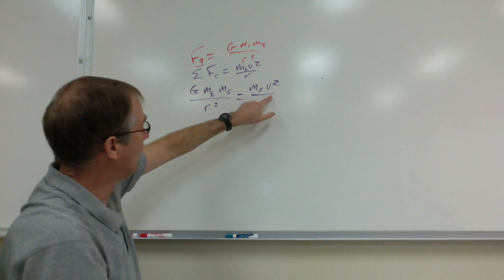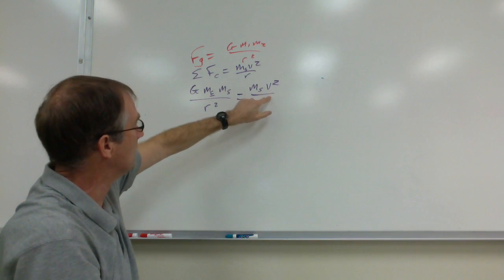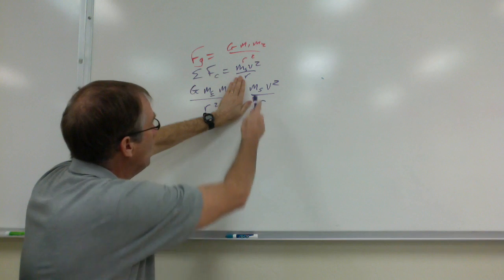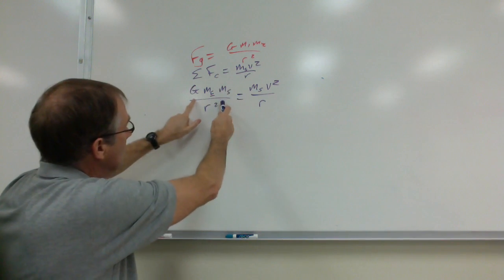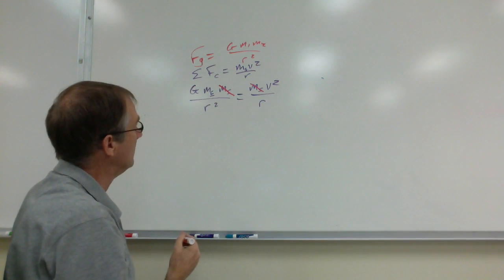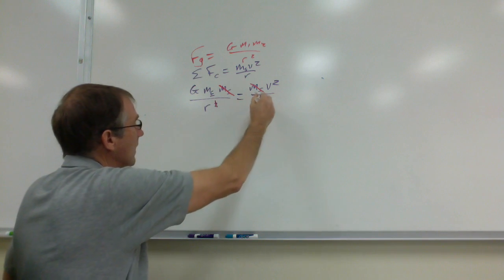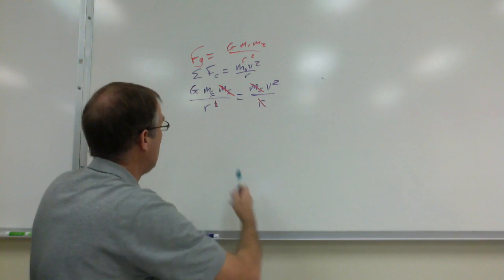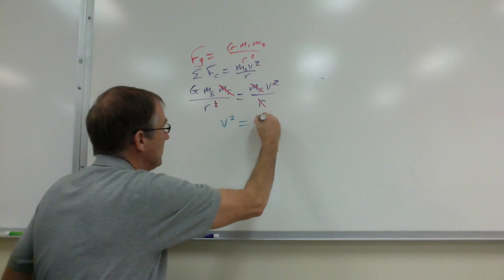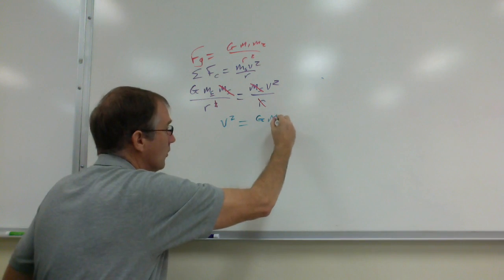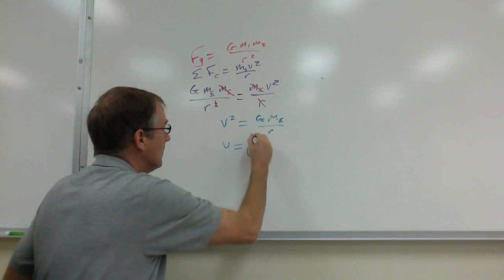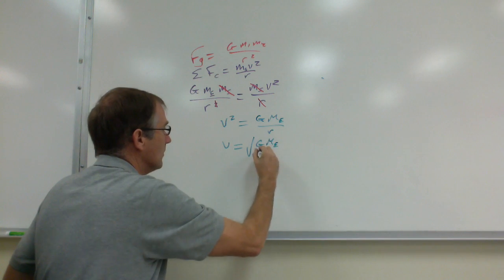Okay, why centripetal force? It's circular motion. Where does the circular motion come from? That's the equation for circular motion, mv squared over r, mass times centripetal acceleration. Where does that come from? It comes from gravity. This is the equation for gravity. Look at the one thing that cancels out here, the mass of the satellite. You also lose one of the r's, okay? So you get the fact that the speed squared of the satellite equals big G, the gravitational constant, times the mass of the Earth in this case, the mass of whatever is being orbited, divided by r. You take the square root of that, and it's the square root of G M_e over r.